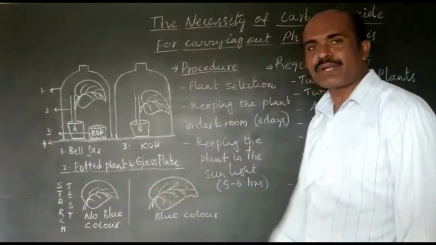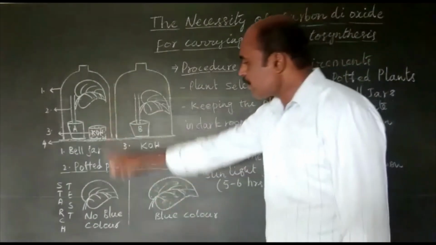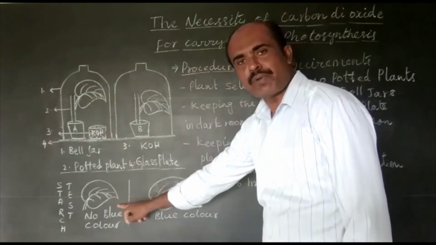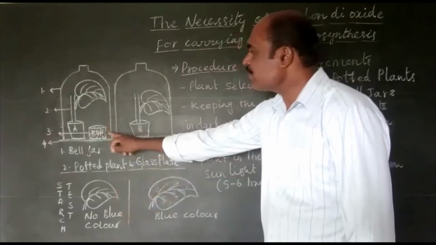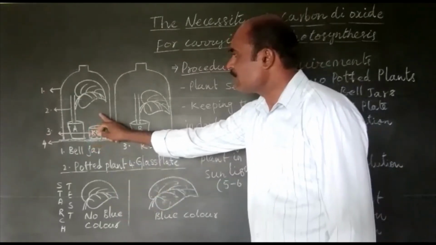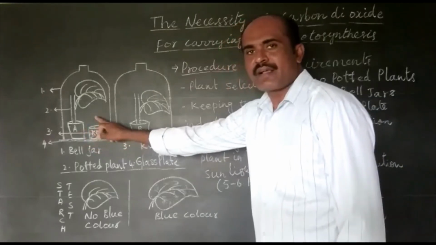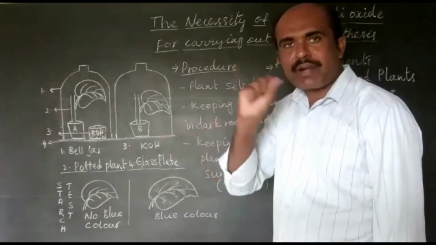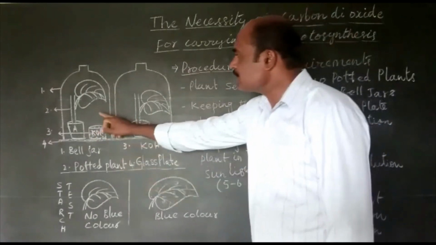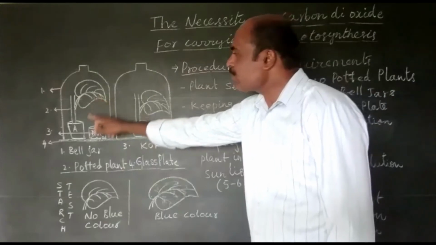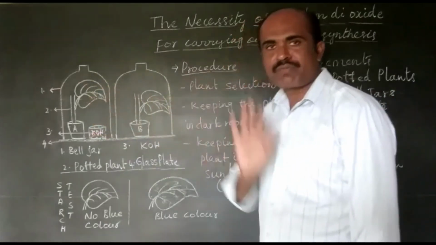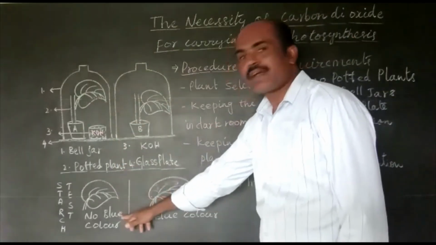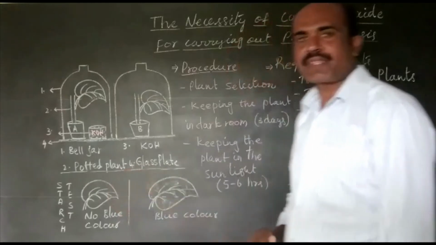Observe carefully. The leaf of potted plant A does not turn blue because of the KOH we have taken within the bell jar of potted plant A. This KOH has a property, it can absorb carbon dioxide. Therefore, in the absence of carbon dioxide, the leaf of potted plant A has not performed photosynthesis, has not prepared starch, and has not turned blue when tested with iodine.